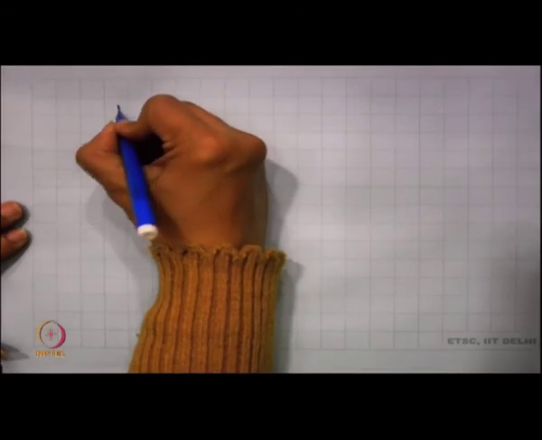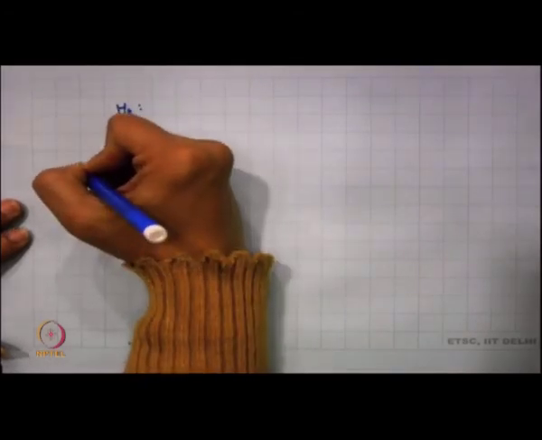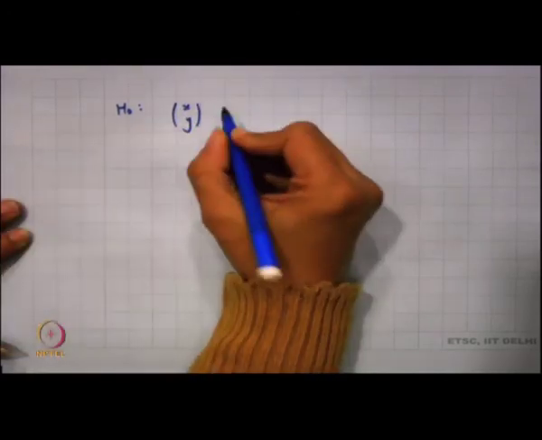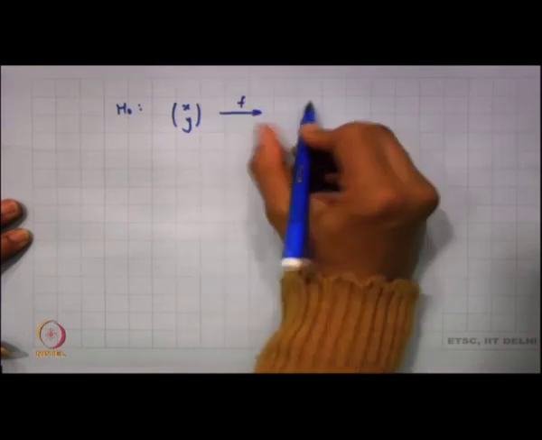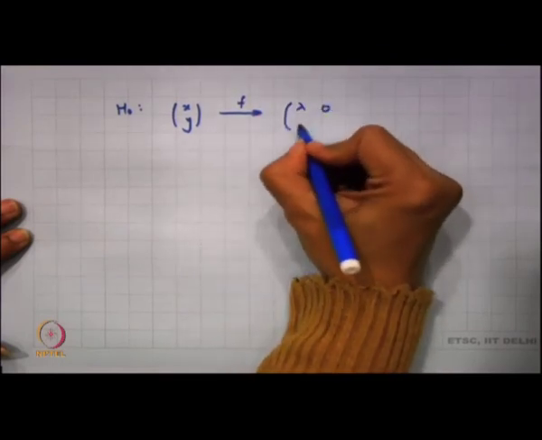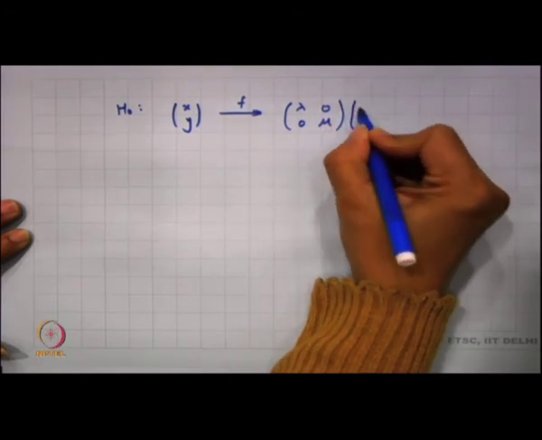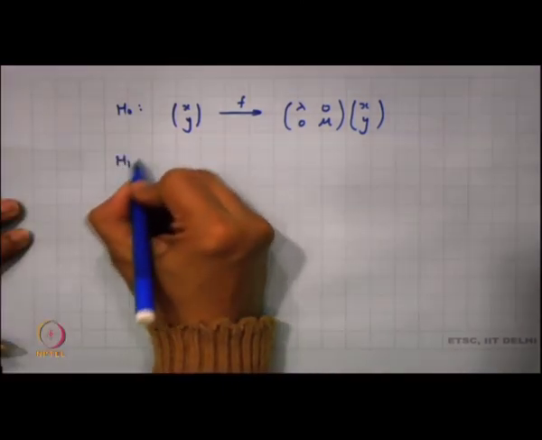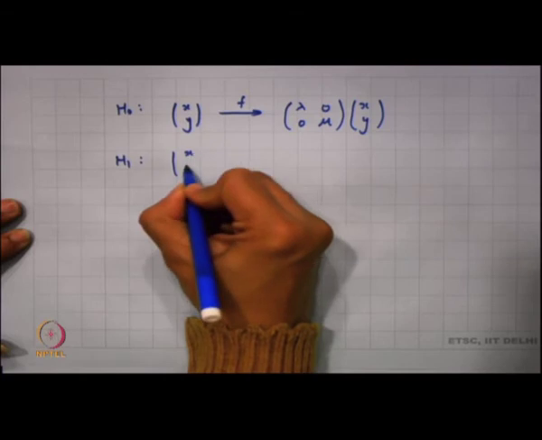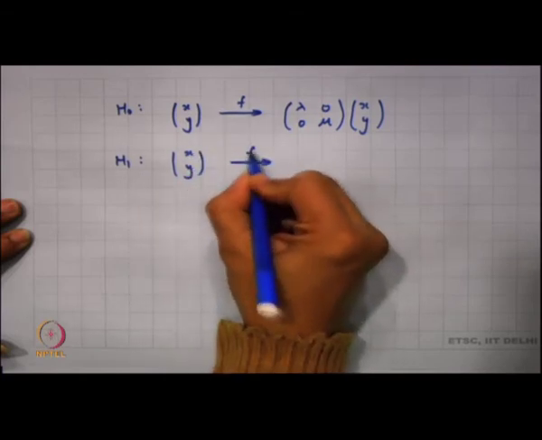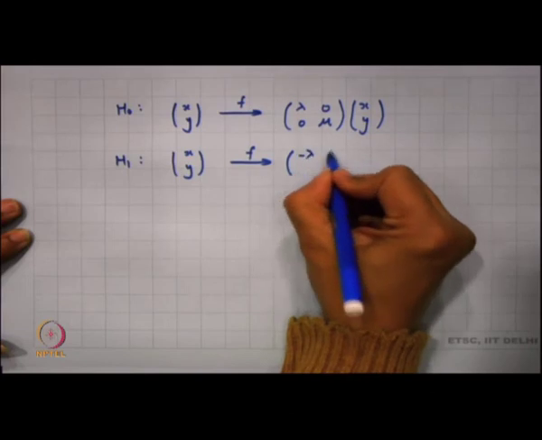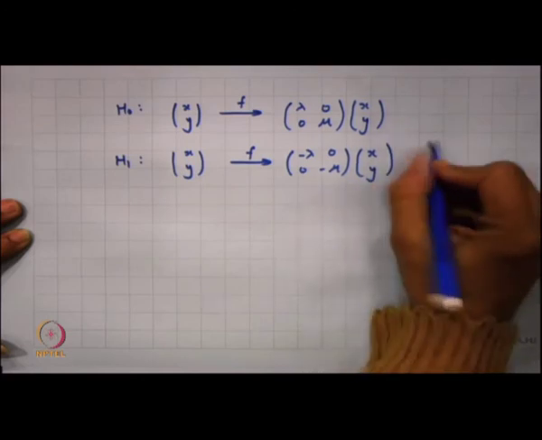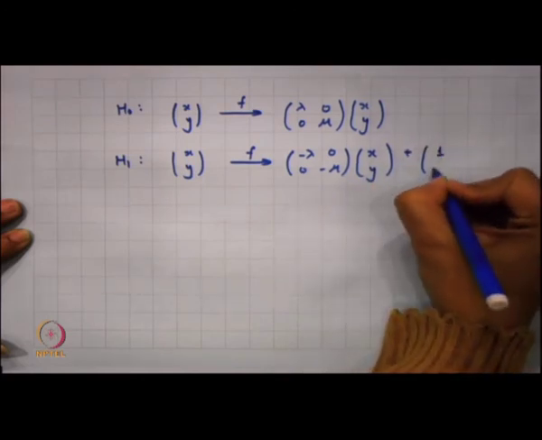So, I am taking this H0, and on this H0 I am defining my (x, y) mapped by f, and on H1 I am defining my (x, y) mapped by f to the matrix (−λ 0; 0 −μ) applied to (x, y), plus the translation (1, 1).